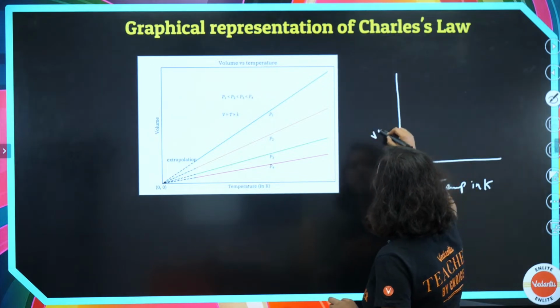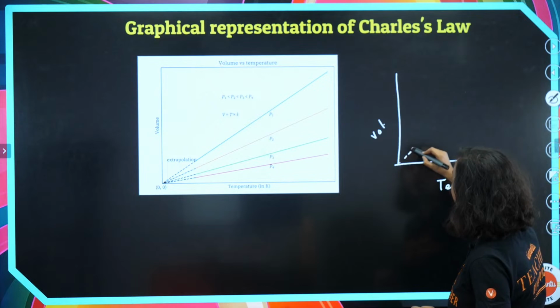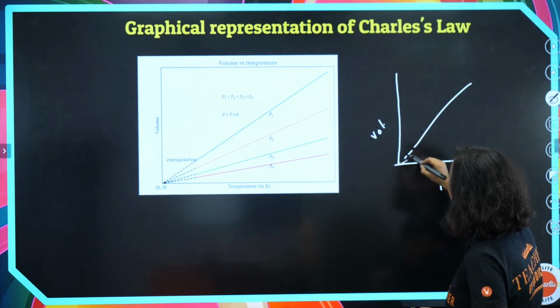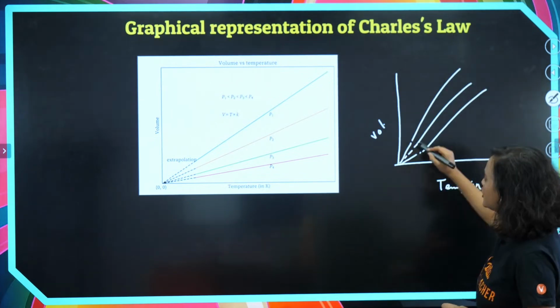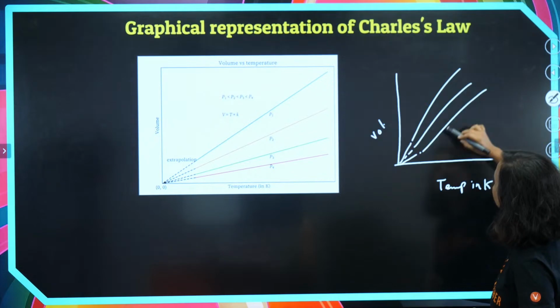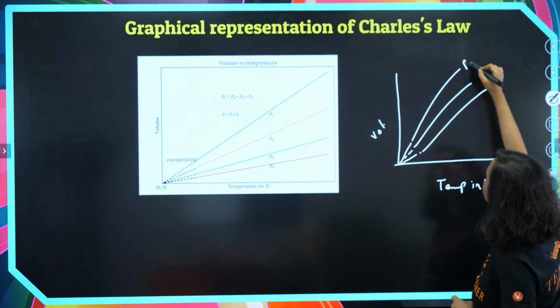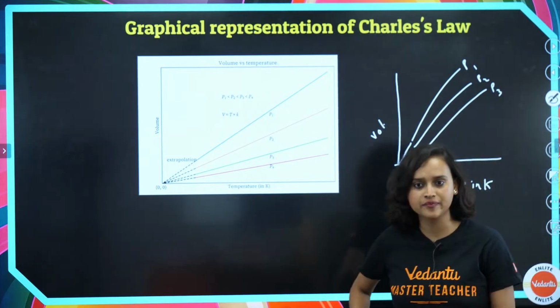Alright, and here we have volume. Now we see that we have a graph like this. Here you see that there are dotted parts, and these are the actual lines. These are our actual lines. So we have P1, P2, P3 like this. This is what it is.